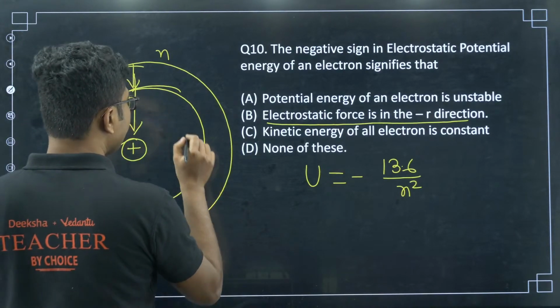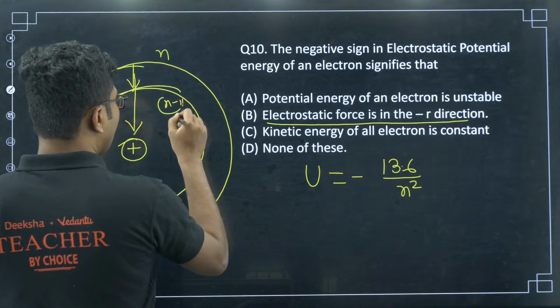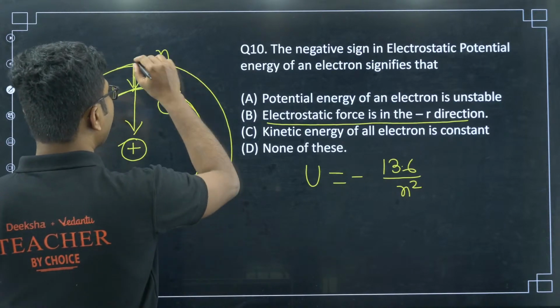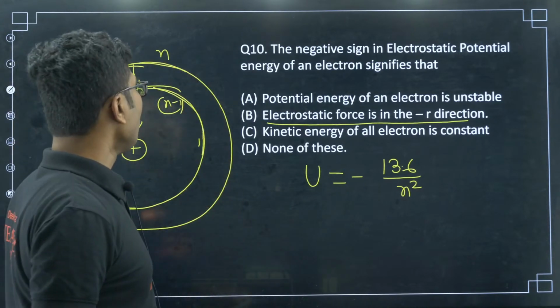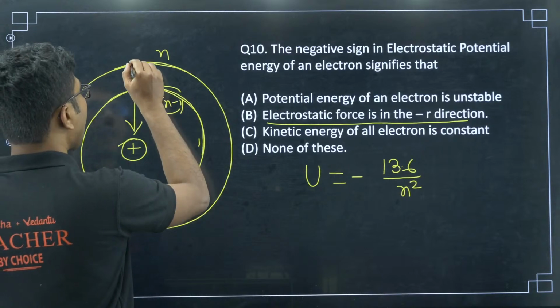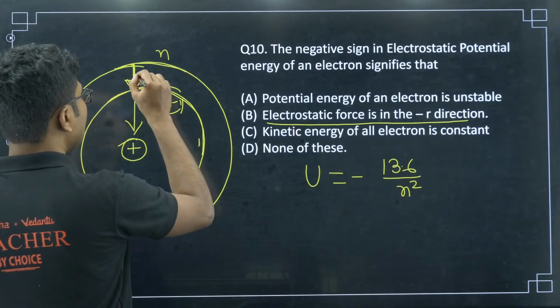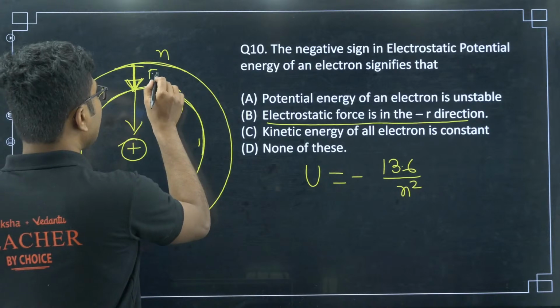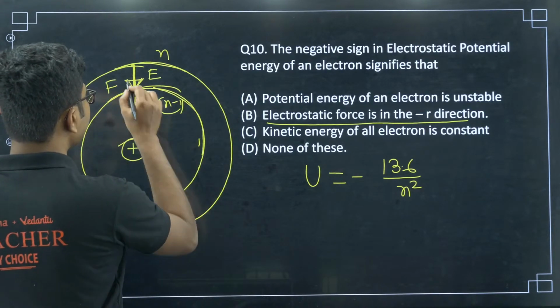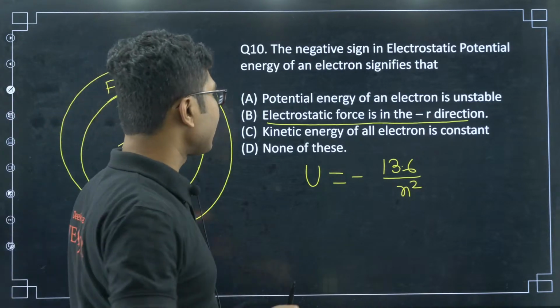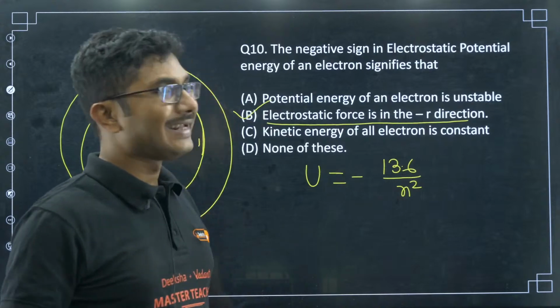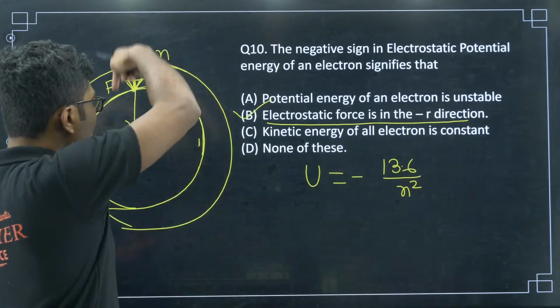So the potential of this is lesser than the potential of this level, right? So this is the direction of electric field, which means electric force also points in the same direction. So electrostatic force is in the negative r direction, that is towards the atom.